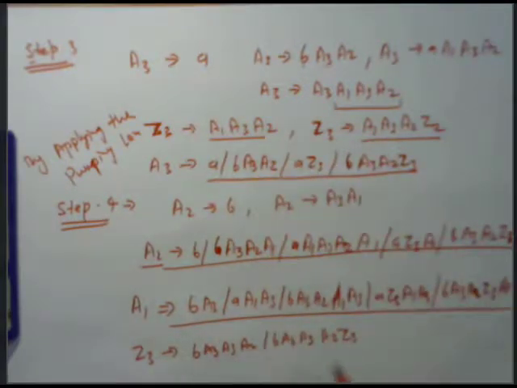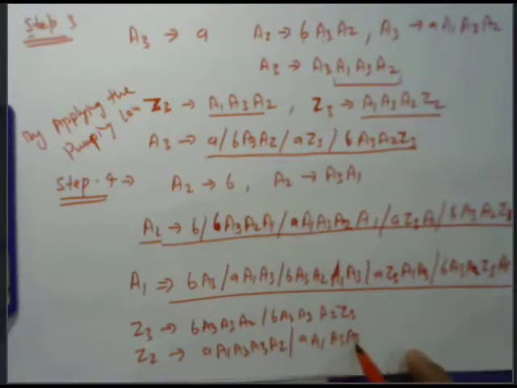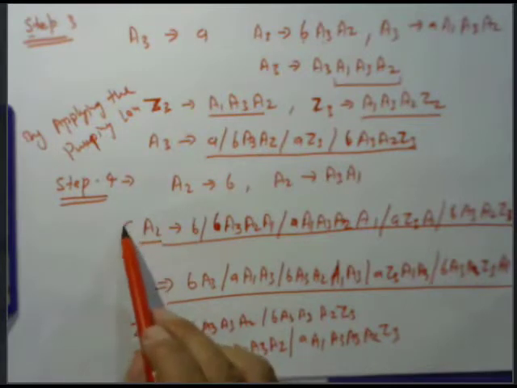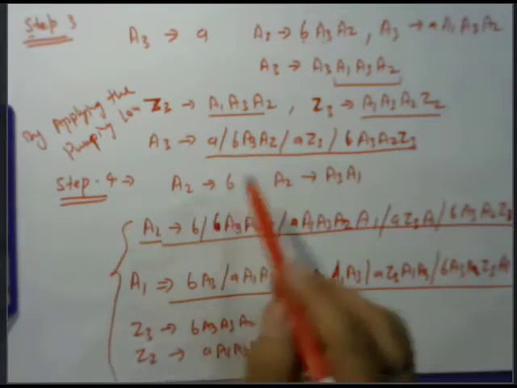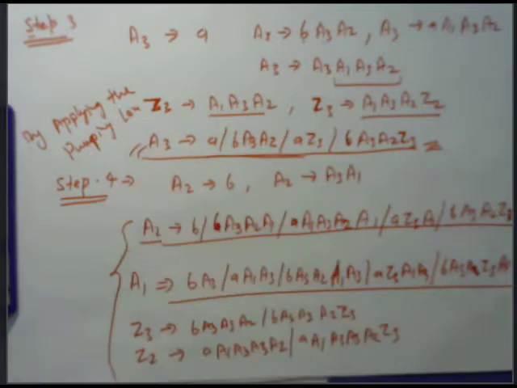Similarly, we can get the value of Z3 in the second order, meaning A1 A3 A1 A3 A3 A2 and A1 A3 A3 A2 Z3, and this is the final solution. Then we can get the value of A1, A2, and that is the value of A3. We get the final value of A3 here. Then this is the correct solution of the GNF, and that is how we can get the desired result from the GNF.